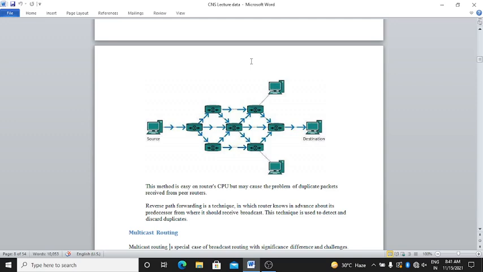Reverse path forwarding is a technique in which routers know in advance about their predecessors from where they should receive broadcast. This technique is used to detect and discard duplicates.